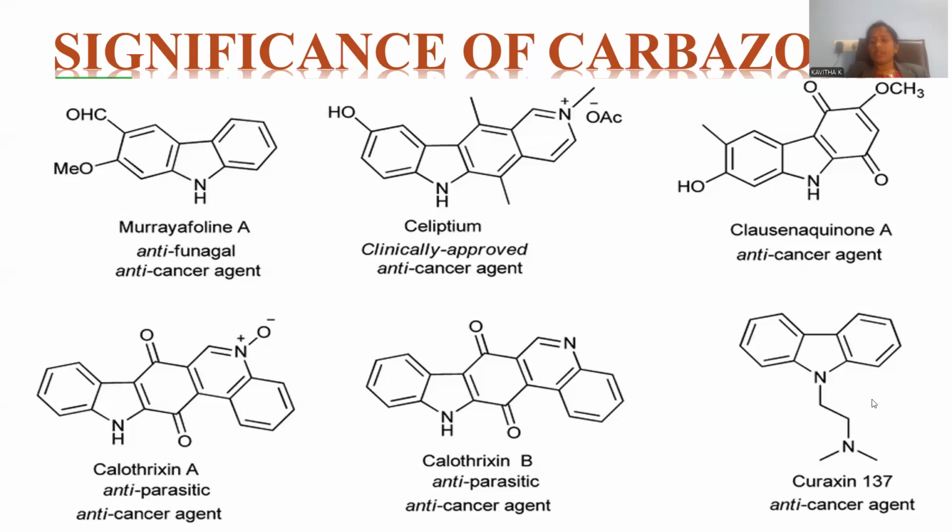Let me introduce an N-alkylated carbazole, where another nitrogen exists in the form of a tertiary amine. Pyrazine is the name of this compound, which is again anti-cancer. Most of the compounds mentioned in this slide are part of these anti-cancer curatives.